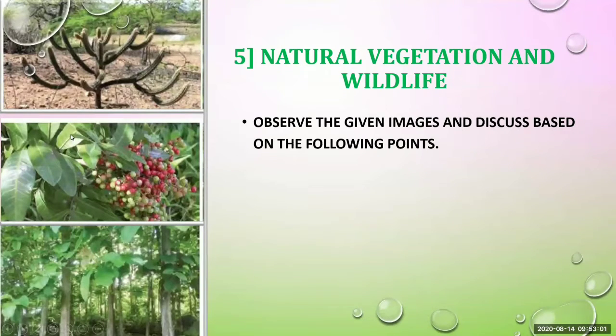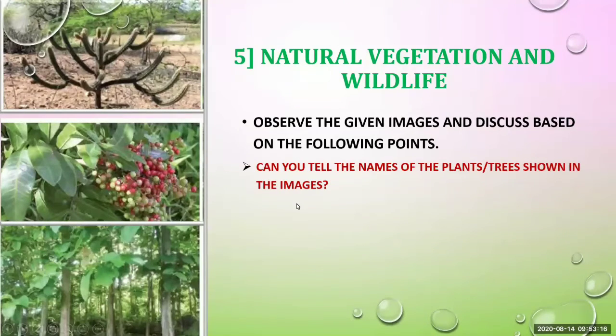Now you can see here, there are three pictures on your screen. Observe. My first question is, observe the given images and discuss based on the following points. Now you can see the points, and the question is here: can you tell the names of the plants, trees shown in the images?